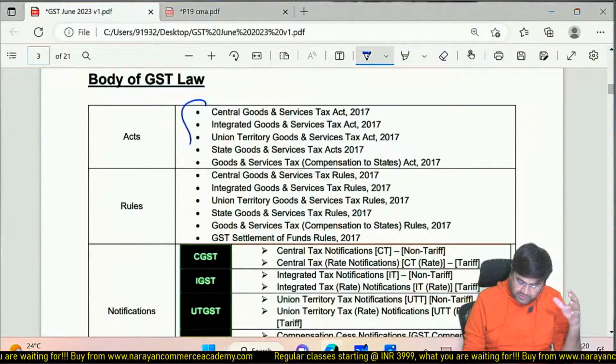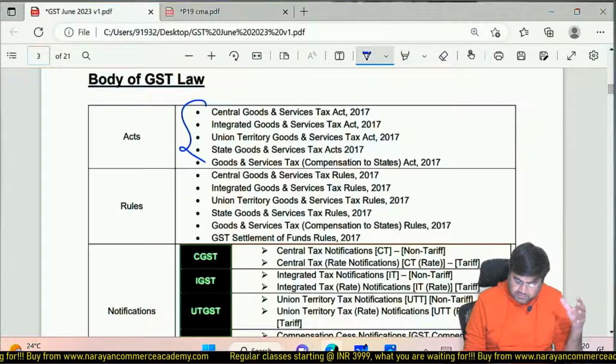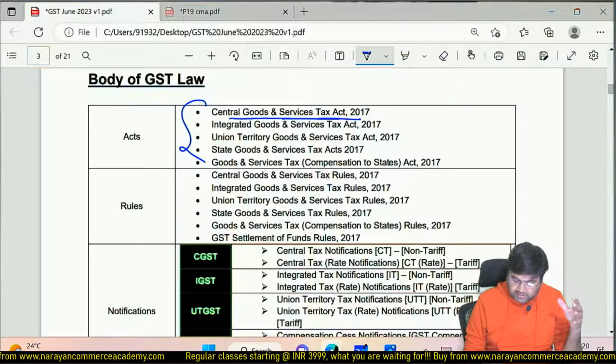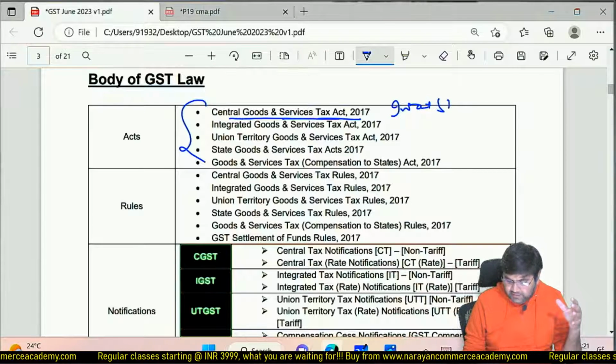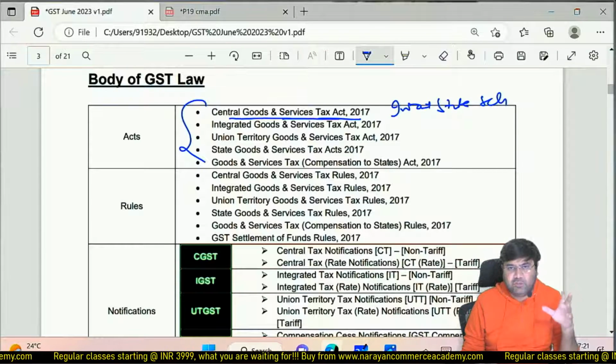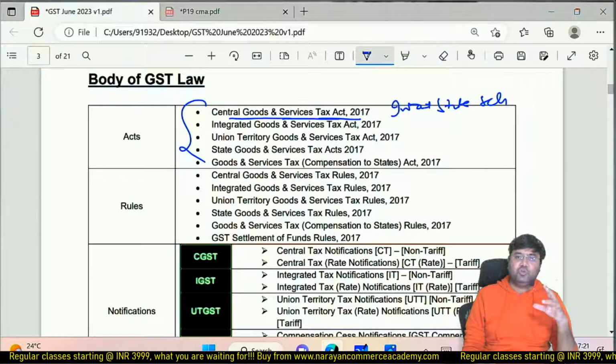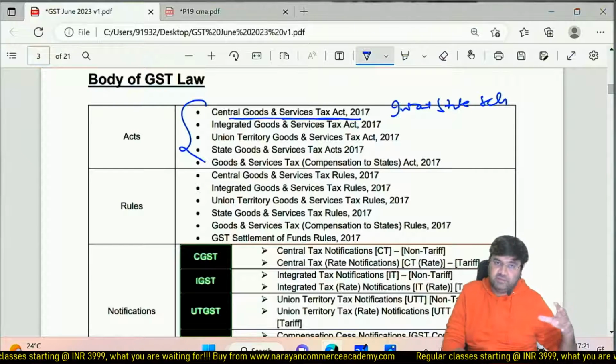So there are 5 acts in the body of GST law. Central Goods and Services Tax Act, going to be levied in case of interstate supply. So interstate sale, right now I am using the term interstate sale because you people are familiar with the sale and purchase terms.